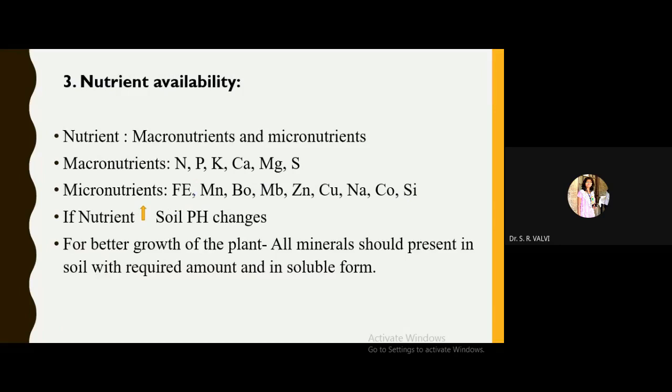All these are the micronutrients, meaning plants require these nutrients in a lesser amount. Yes, they are required in a lesser amount, but they are useful for plant growth, macronutrients as well as micronutrients.